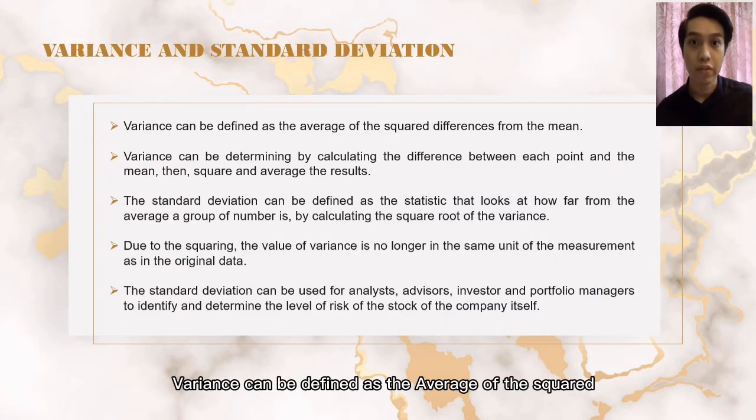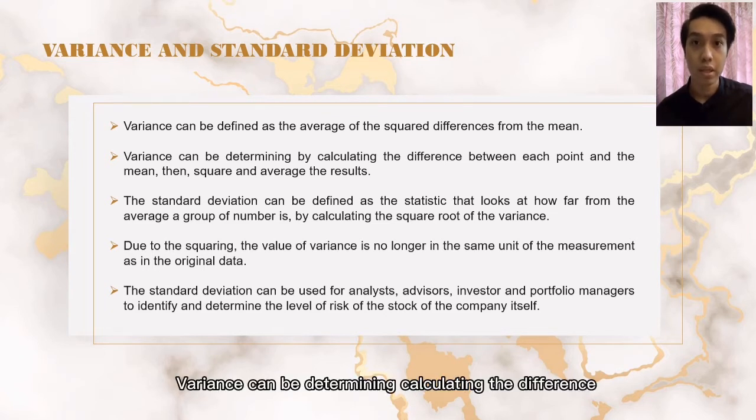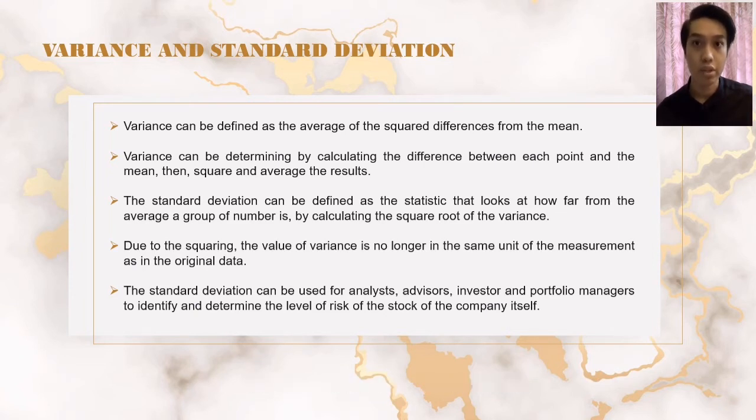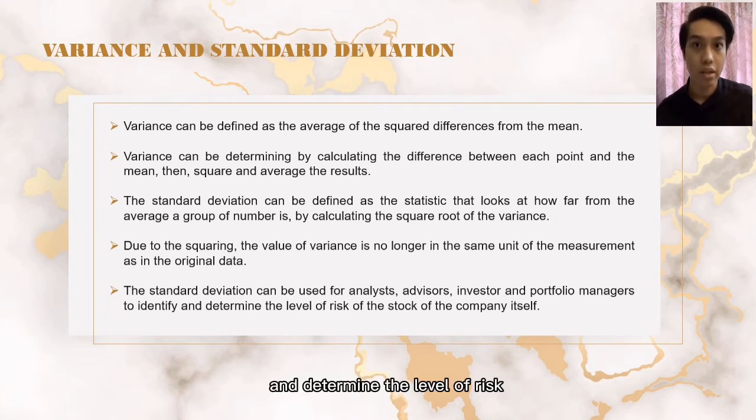Variance can be defined as the average of the squared differences from the mean. Variance can be determined by calculating the difference between each point and the mean, then squaring and averaging the results. The standard deviation can be defined as the statistic that looks at how far from the average a group of numbers is, by calculating the square root of the variance. Due to the squaring, the value of variance is no longer in the same unit of measurement as the original data. The standard deviation can be used by analysts, advisors, investors, and portfolio managers to identify and determine the level of risk of the stock of the company itself.